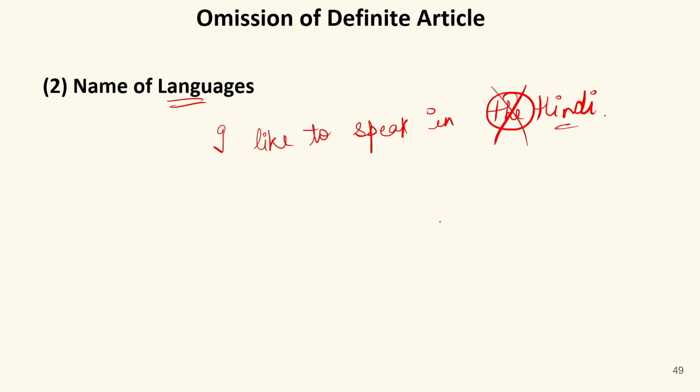Now, names of languages. If we talk about the name of any language, we do not use any article before it. For example, if I say, I like to speak in the Hindi. Now, Hindi is a language. It's a very good language. So we should not use the before it. I like to speak in Hindi. So this will be the correct sentence.